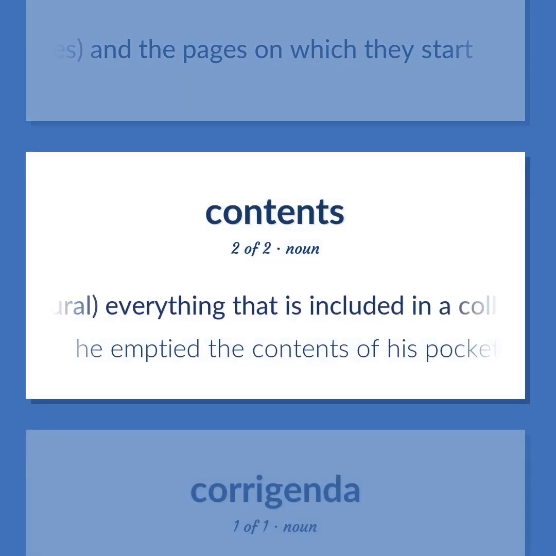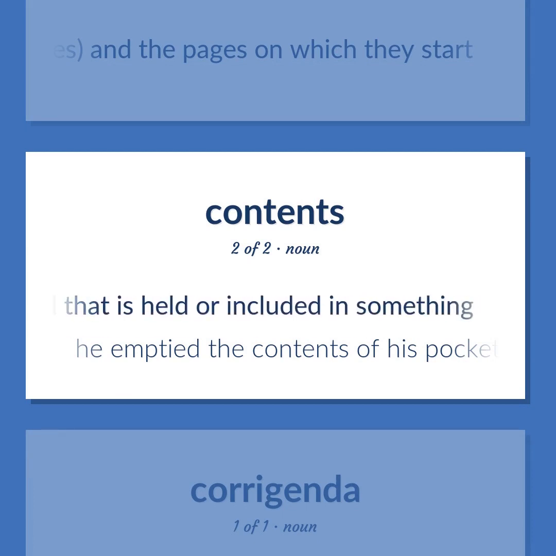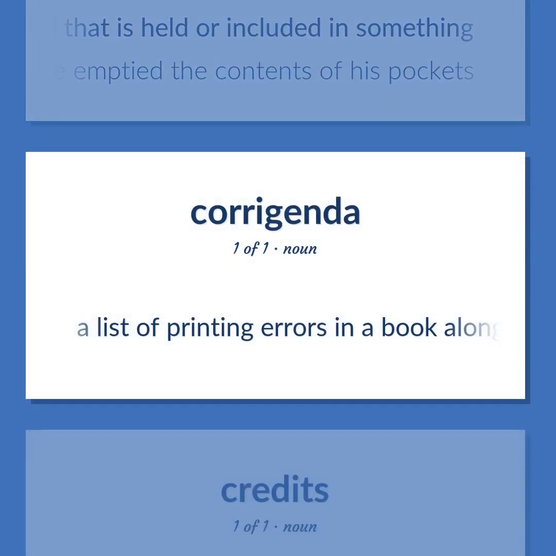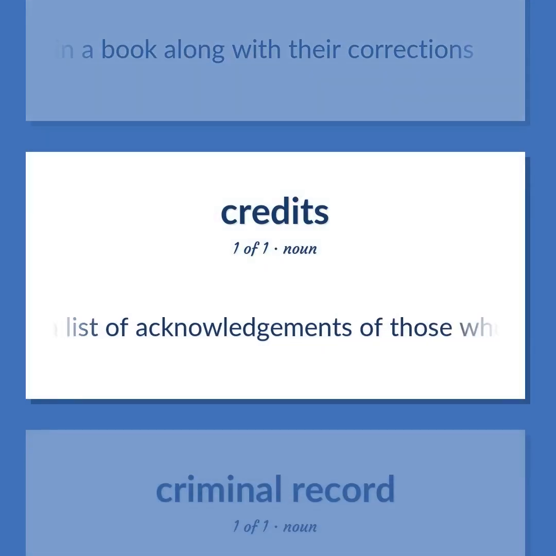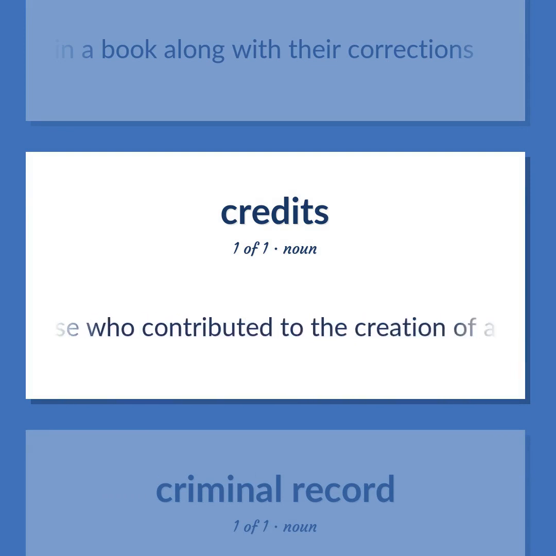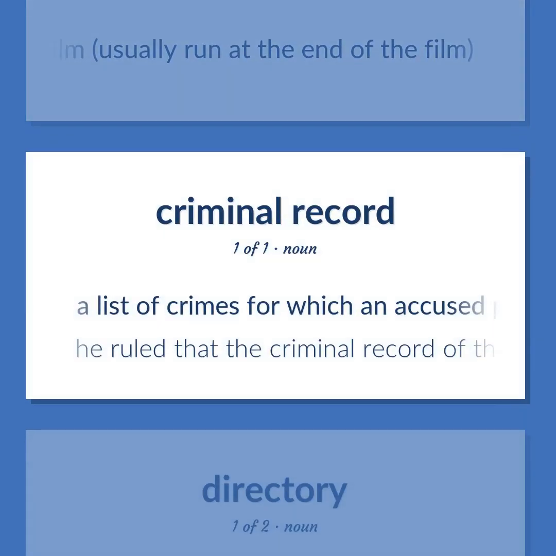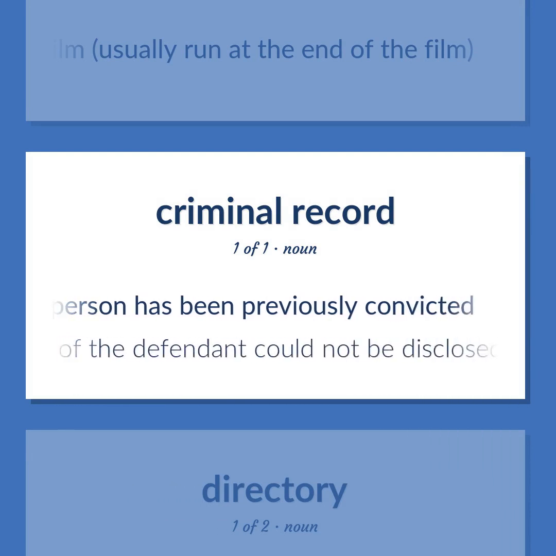Contents: Usually plural, everything that is included in a collection and that is held or included in something. He emptied the contents of his pockets. Errata: A list of printing errors in a book along with their corrections. Credits: A list of acknowledgments of those who contributed to the creation of a film, usually run at the end of the film. Criminal record: A list of crimes for which an accused person has been previously convicted. He ruled that the criminal record of the defendant could not be disclosed to the court.